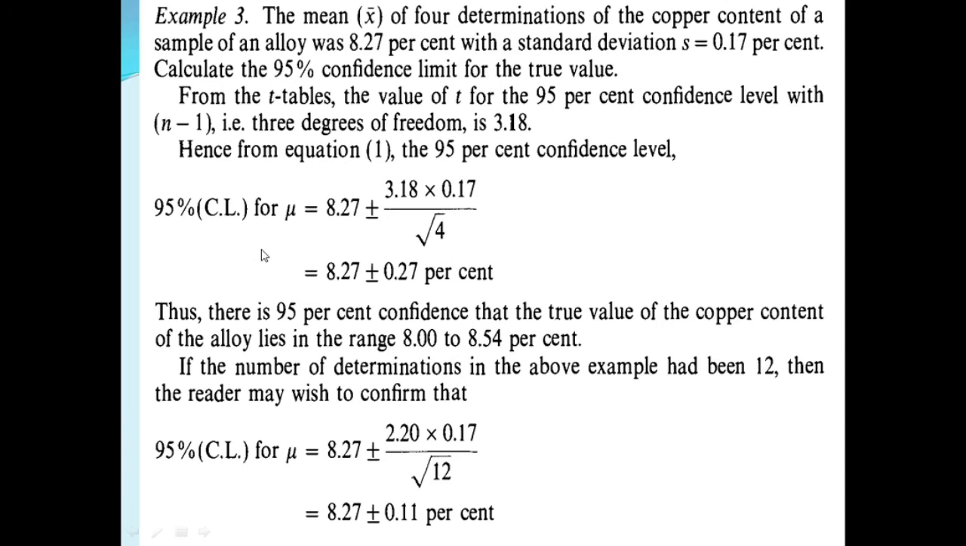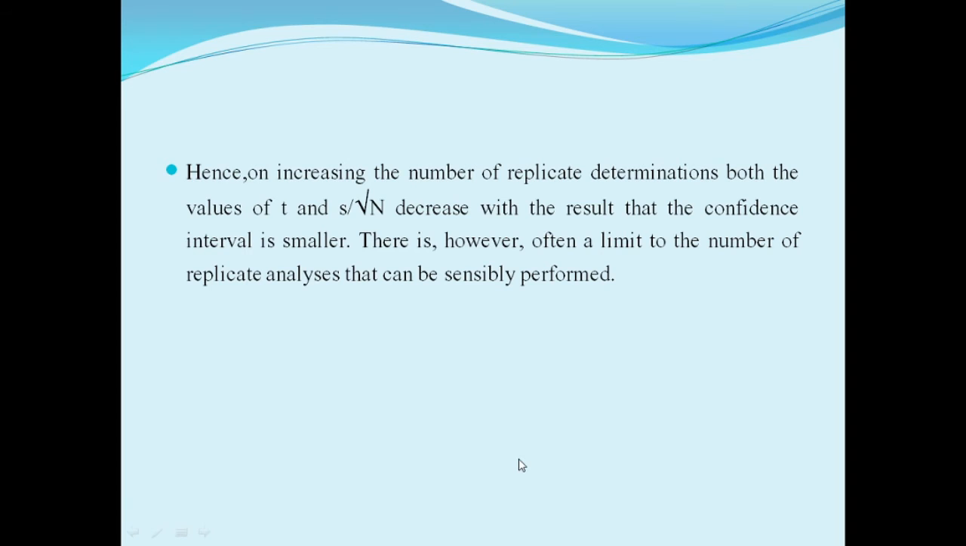Here, in that example, the confidence interval is smaller when we increase the number of replicate determinations, both the value of t and s upon root of n decrease, with the result that the confidence interval is smaller. There is, however, often a limit to the number of replicate analyses that can be sensibly performed.